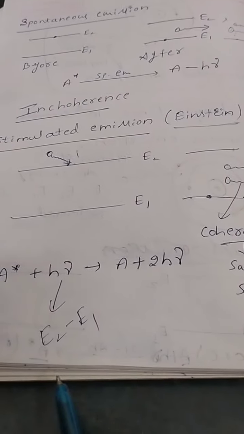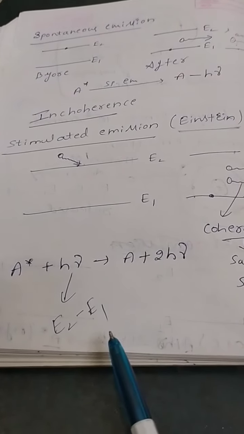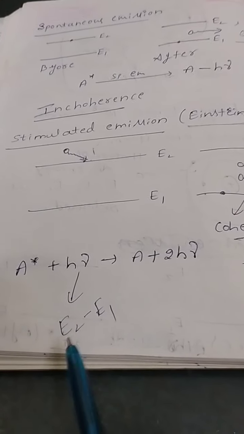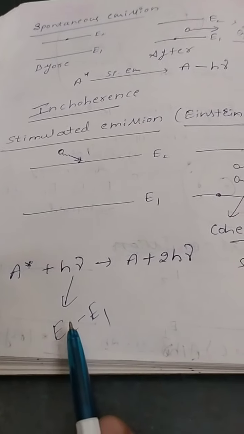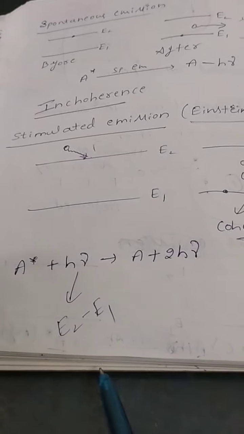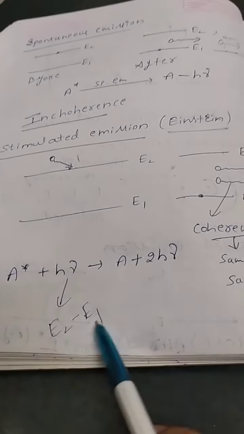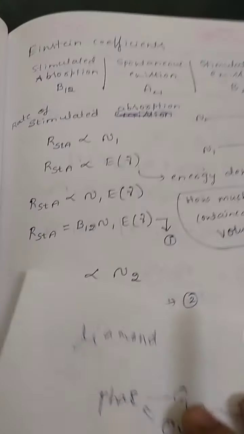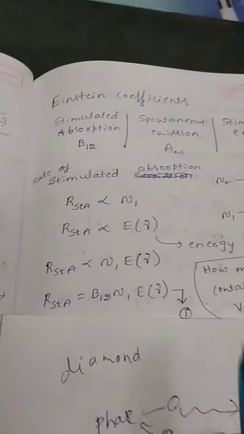If you give this amount of energy only, then the ground state electron will jump to the higher energy state, and when a higher energy electron comes back to the ground state, it releases the same energy, E2 minus E1. Okay, next we need to concentrate on Einstein coefficients according to your syllabus.